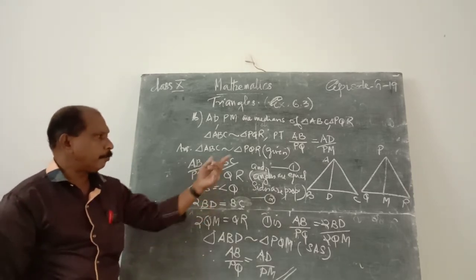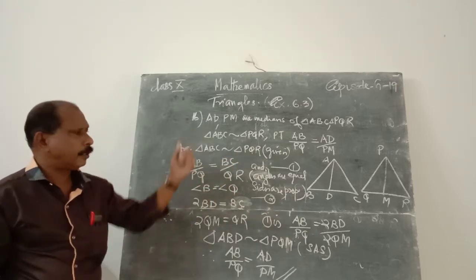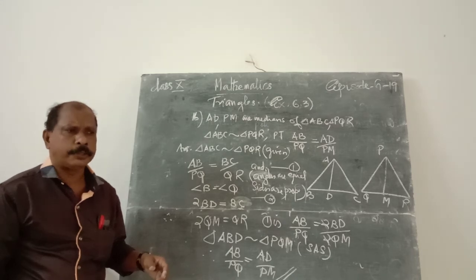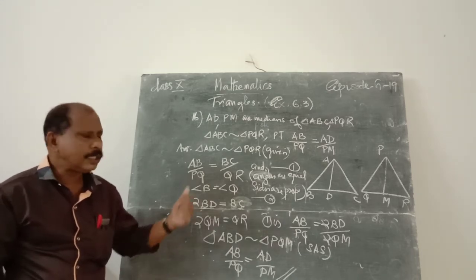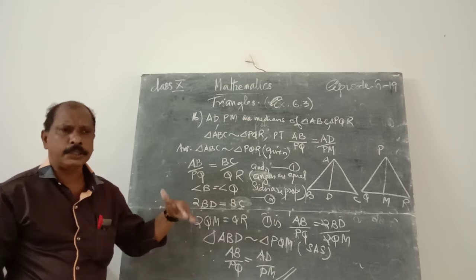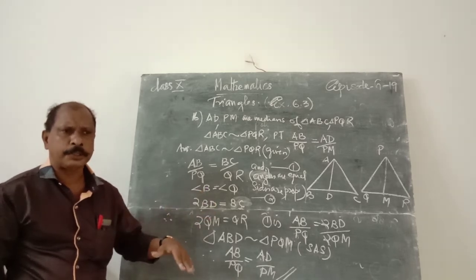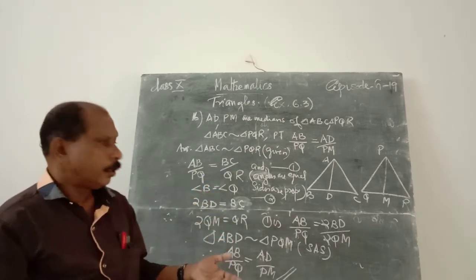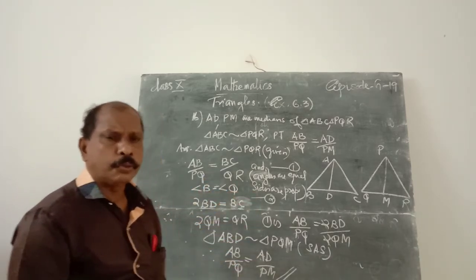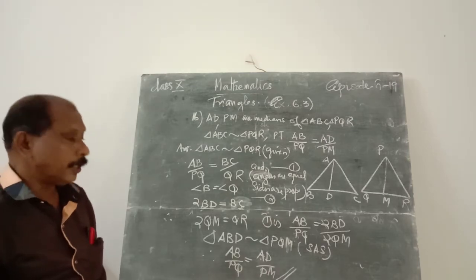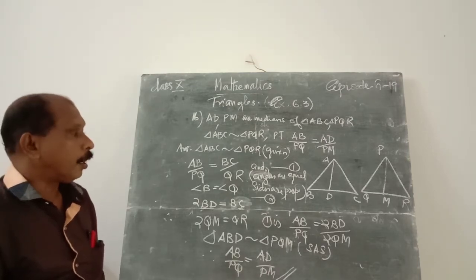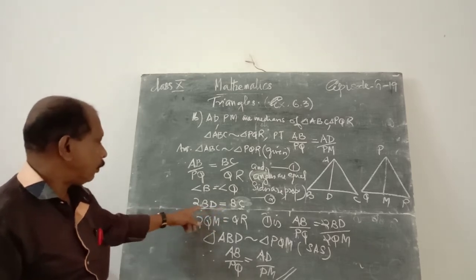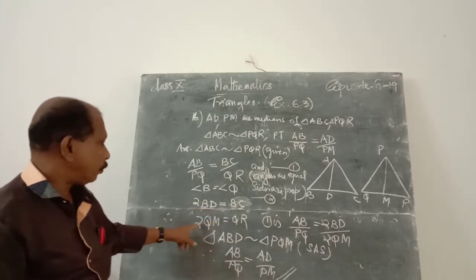And we know that AD is the median, that is given. PM is also the median, that is given. A median divides the opposite side into equal lengths. That means D is the midpoint. Median is the line joining a vertex to the midpoint of its opposite side. Therefore, D is the midpoint of BC and M is the midpoint of QR. Sorry, BC is equal to 2BD and QR is equal to 2QM.